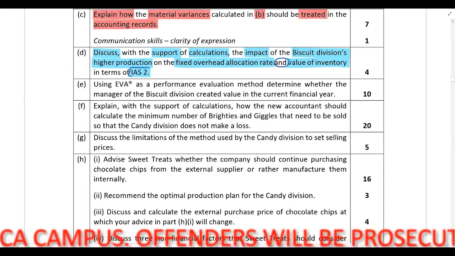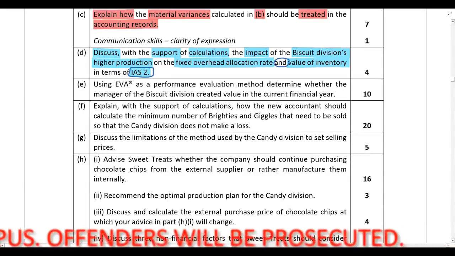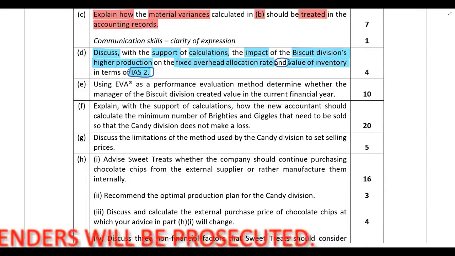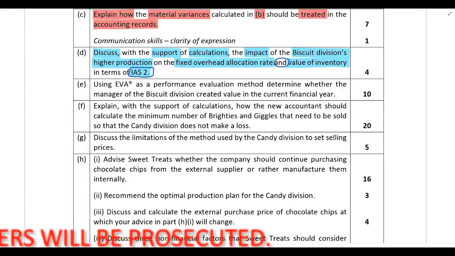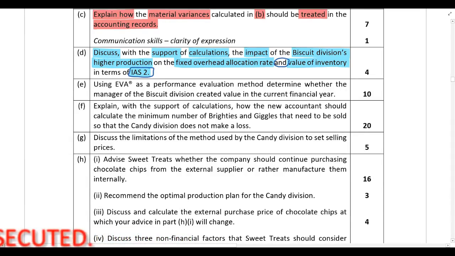So in terms of IAS 2, in periods where production is abnormally high, the amount of fixed overheads that are allocated to each unit of production needs to be decreased so that inventories are not measured above cost. Now, in this scenario, we are dealing with a situation where production was abnormally high.